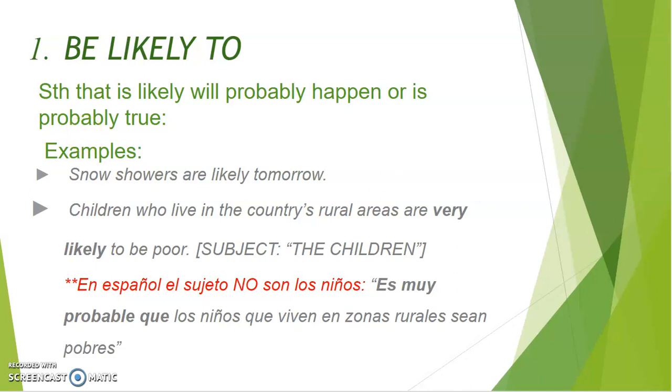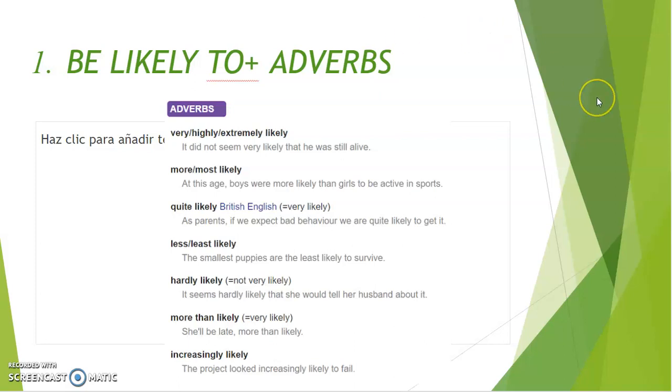Okay, so let's continue. Be likely to can be used also using adverbs. Now, something is likely, algo es probable, but it can be more likely or less likely depending on the adverb that we use, right? So you have a list of adverbs that you can use in this case with examples. For example, let's start with the first one. It did not seem very likely that he was still alive, ¿vale? Se traduciría como no parecía muy probable que él